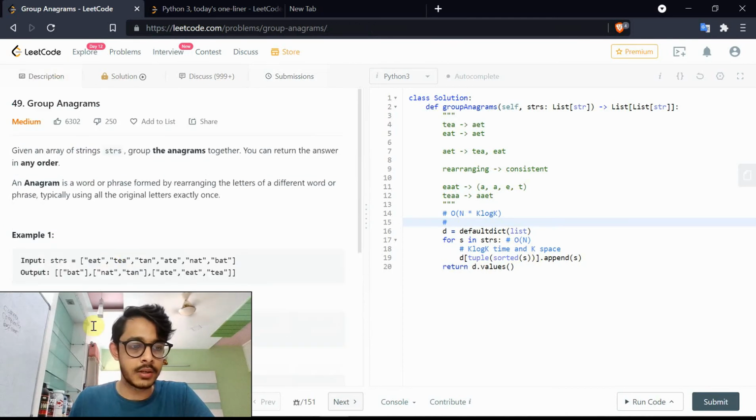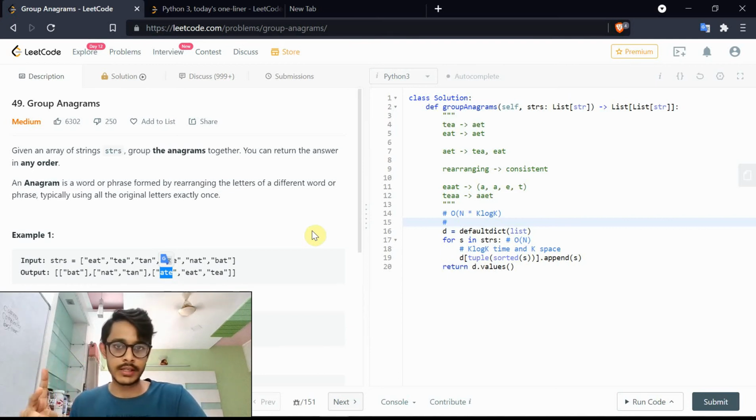You can have cases like bat and then nat and then eat. Three words in a list, all of them different anagram groups, none of them grouped together. What happens in this case? The length of the dictionary is now the length of strs, order of n. But the keys also individually take order of k size, and that is the space complexity.